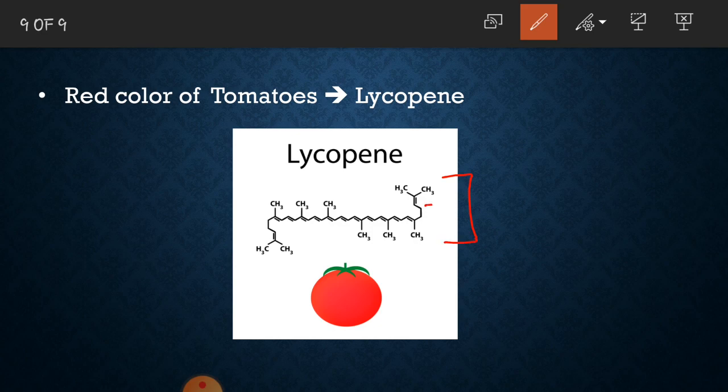In this structure, you may easily recognize the presence of double bonds. Now, since the double bond is present in this structure, therefore this lycopene is an alkene. So we just studied about the example of an alkene from the nature. This lycopene is an alkene, and it is responsible for the red color of the tomatoes.